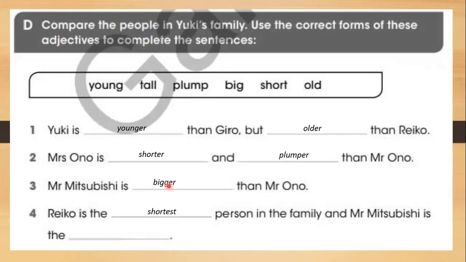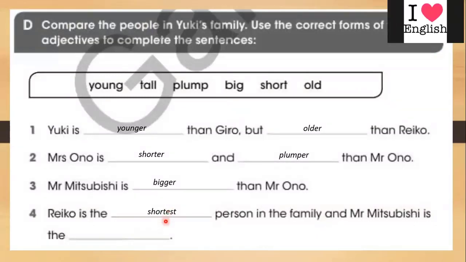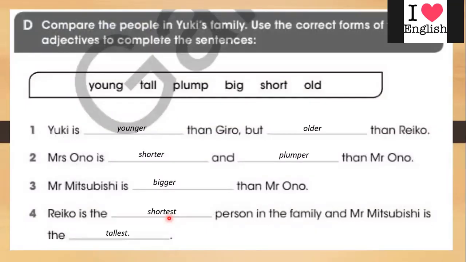So what do we mean by bigger and shorter? Shortest. So what do we mean by shortest? So what is the difference? The smallest. Yes. So when we use ER, we are comparing two things. But when we add EST, that means it is the highest one. So Riko is the shortest person in the family, and Mr. Mitsubishi is the tallest. Very good.